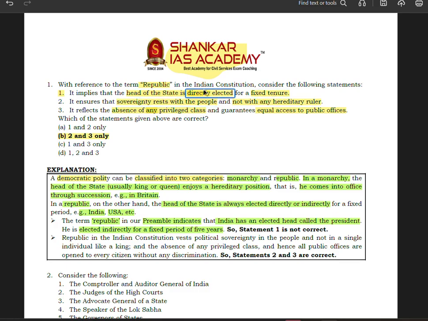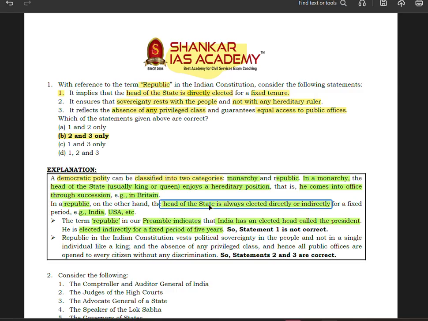What I am trying to say is that the head of the state can be directly elected or indirectly. What is certain is that they should be elected for a fixed period of time, but it is not certain that they should be elected directly only or indirectly only. Okay, so both can be true. In the context of India, the president is the head of the state, who is indirectly elected.